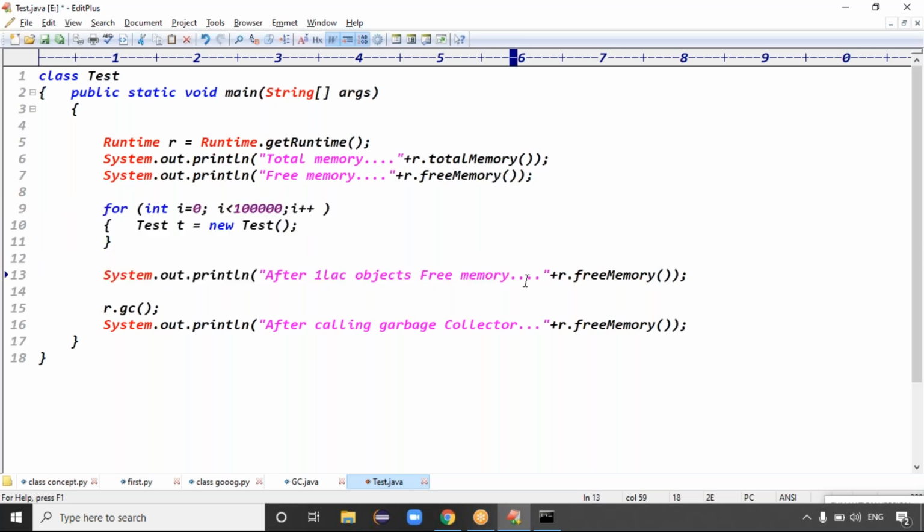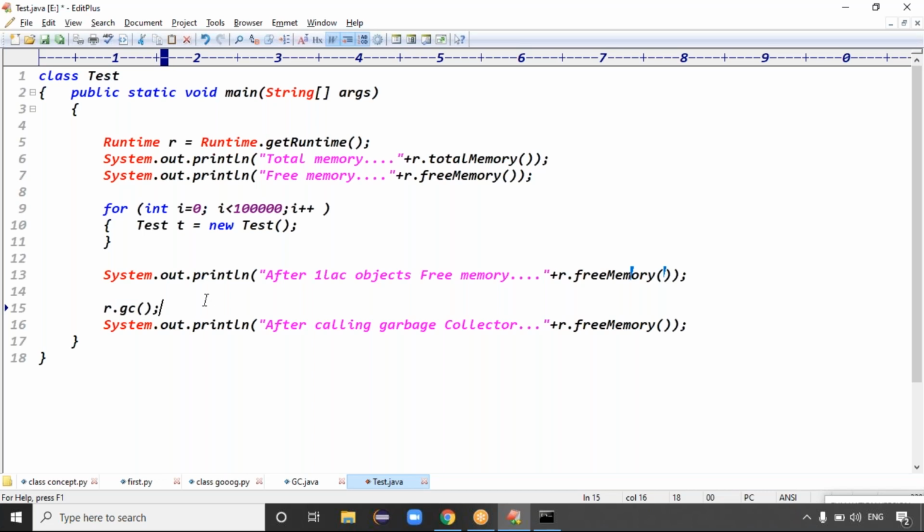After creation of 1 lakh objects, we have to check the free memory using r.freeMemory, right? Exactly. After creation of 1 lakh objects, free memory is definitely reduced. Then we are calling r.gc. We are calling the garbage collector. It will destroy some of the useless objects, right?